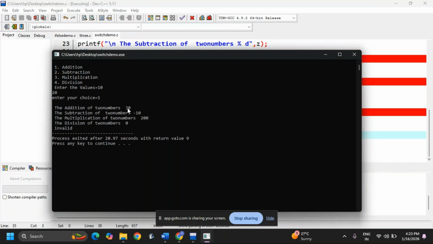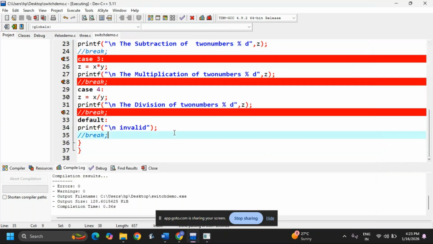See, addition is coming, subtraction, multiplication, division, and invalid. Why is it coming invalid? Because I have removed the break. If the break is there, it will come out of the switch after completion of the work.